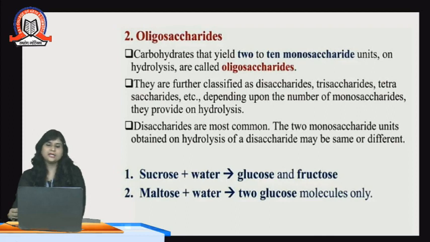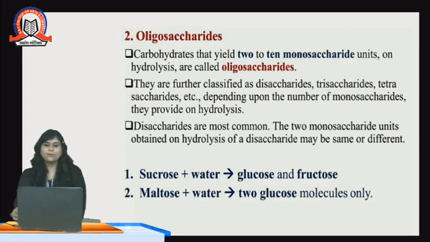They are further classified as disaccharides, trisaccharides, tetrasaccharides, etc. As we can see, disaccharides mean 2 units, 2 small units. Tri means 3 small units, tetra means 4 small units, and so on, depending upon the number of monosaccharides they provide on hydrolysis. So this prefix di, tri, tetra, penta comes on the basis of the number of small units, that is monosaccharides, they are forming.